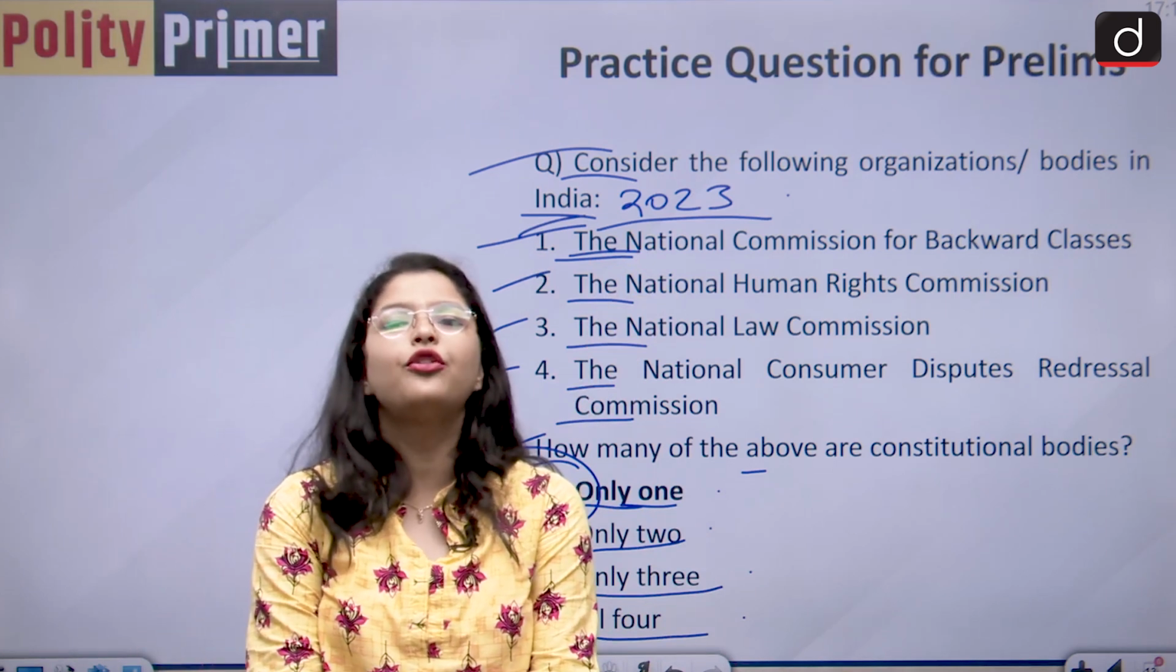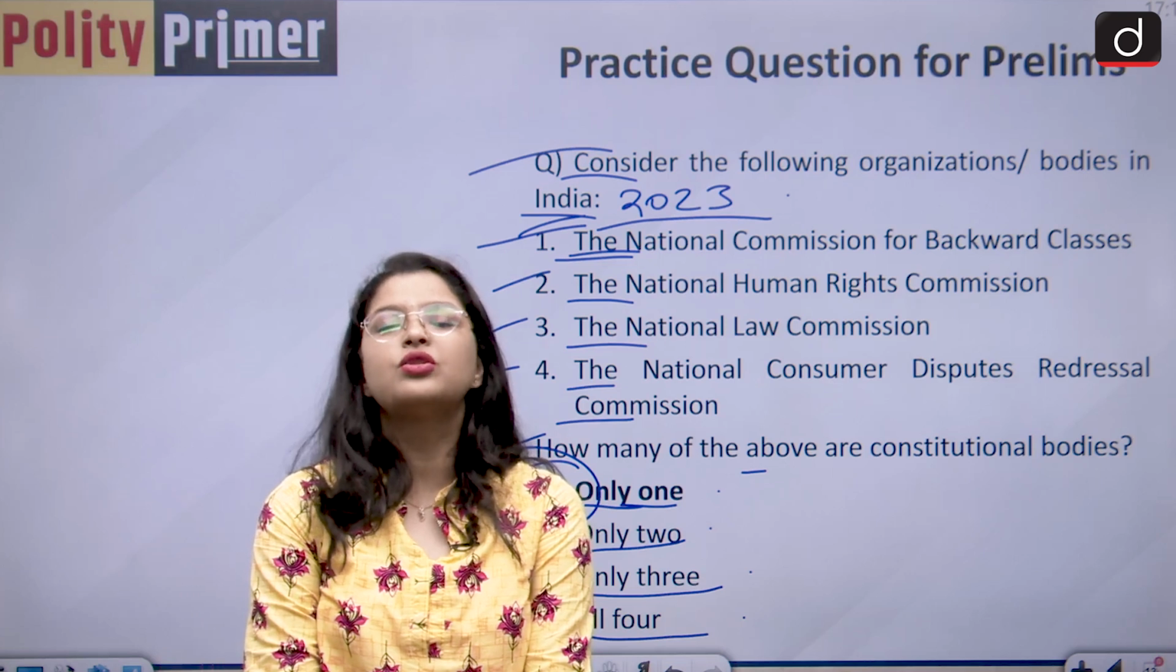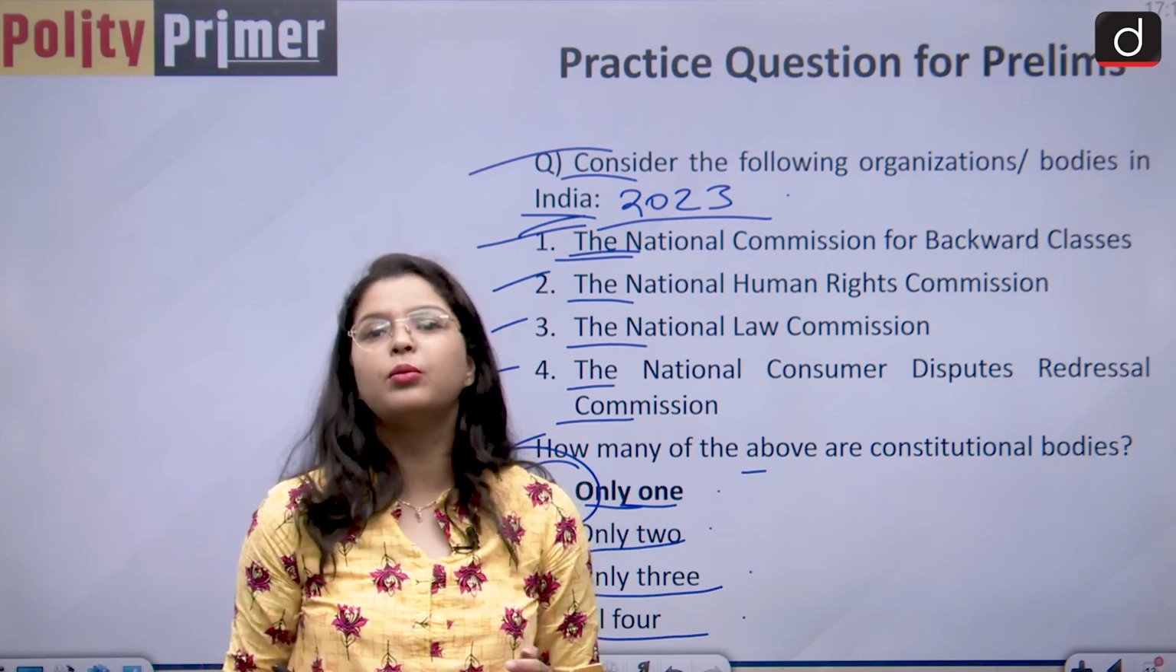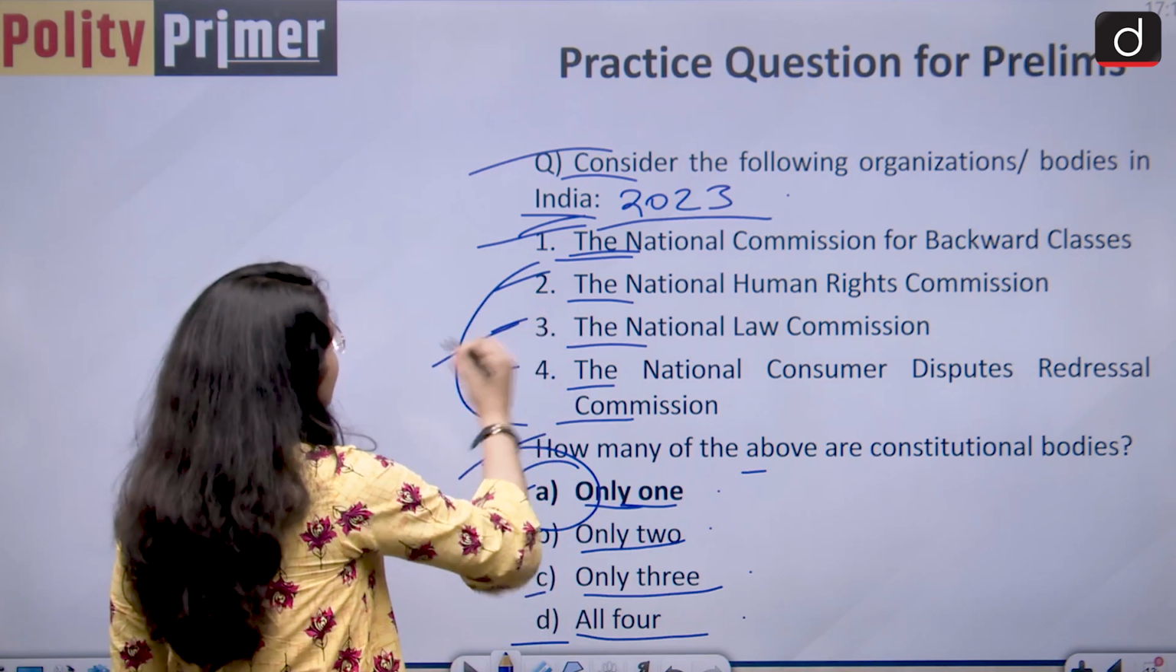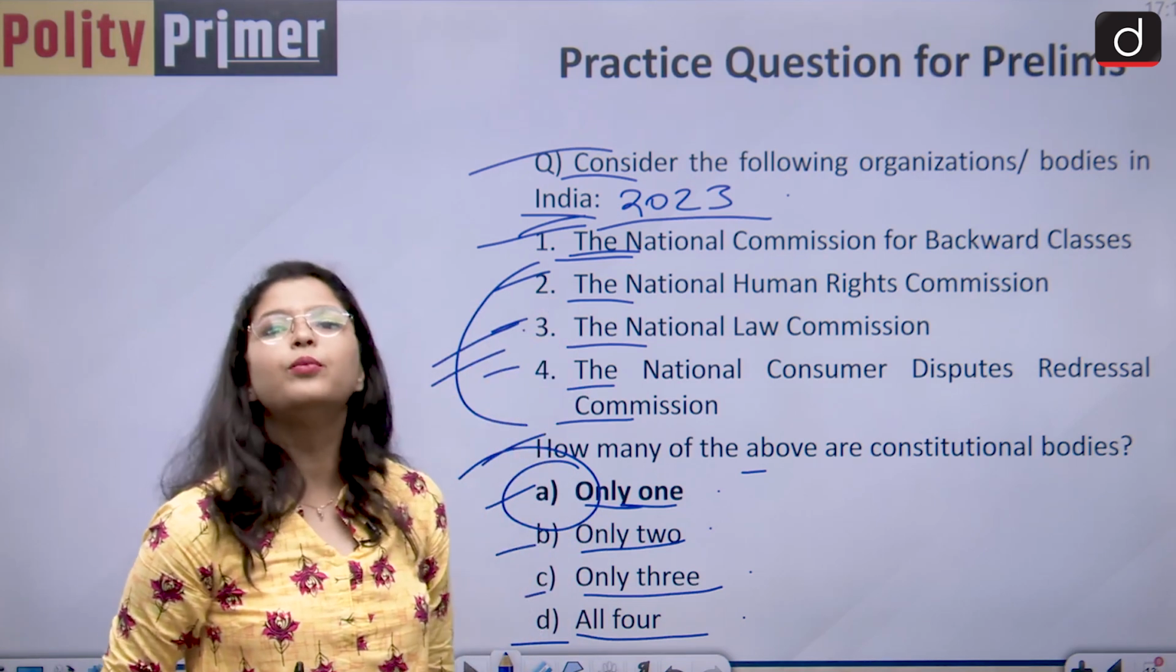So your correct answer is only 1, and that is the National Commission for Backward Classes. After the enactment of the 102nd Constitutional Amendment Act, it is a constitutional body. It is no longer a statutory body, and all of these other commissions are statutory bodies.